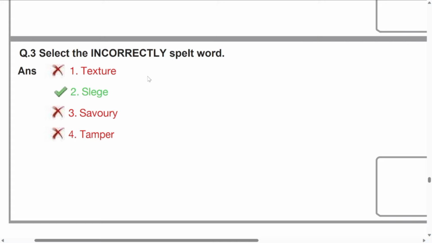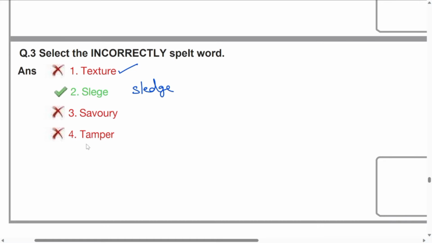Incorrectly spelled word must be picked. Texture, texture is absolutely fine. Coming to the next word, what is the next word? Sledge. What is sledge here? Sledging is like mocking, okay, mocking persons.